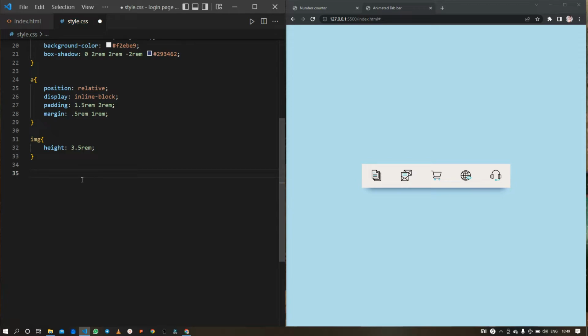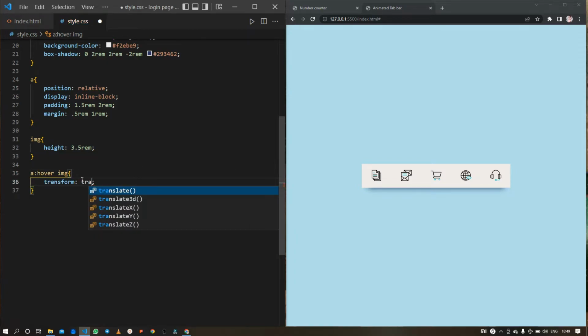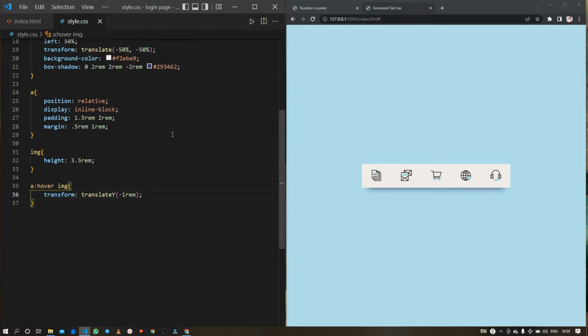So first I will target the anchor element, and whenever someone hovers on it, my image should transform from its original position and translate to -1 rem on its vertical axis, and so it is translating. But since we haven't added the transition effect, we are not getting that smoothness whenever we hover on it.